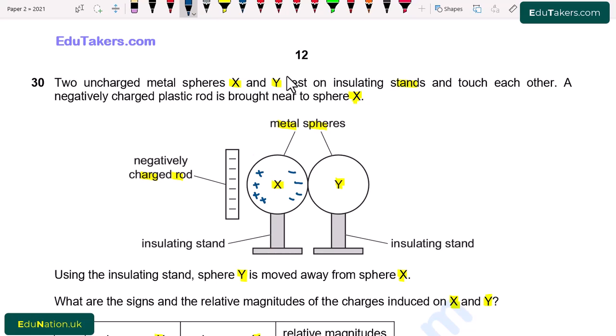Then the sphere Y is moved away from the sphere X. It means that equal amount of negative charges will appear here, so that there is repulsion between sphere X and Y, because the opposite charges attract each other and the same charges repel each other. But the number of charges remains equal. The spheres are neutral. Number of positive charges must be equal to number of negative charges.